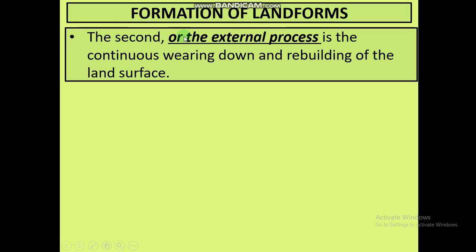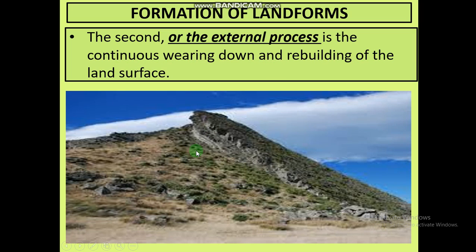Now the second process is also known as external process, that is the continuous wearing down and rebuilding of the land surface. Wearing down means when all the material which is over here is blown away with the help of rain, sometimes with the help of wind, with the help of heat, then this process is known as external process.